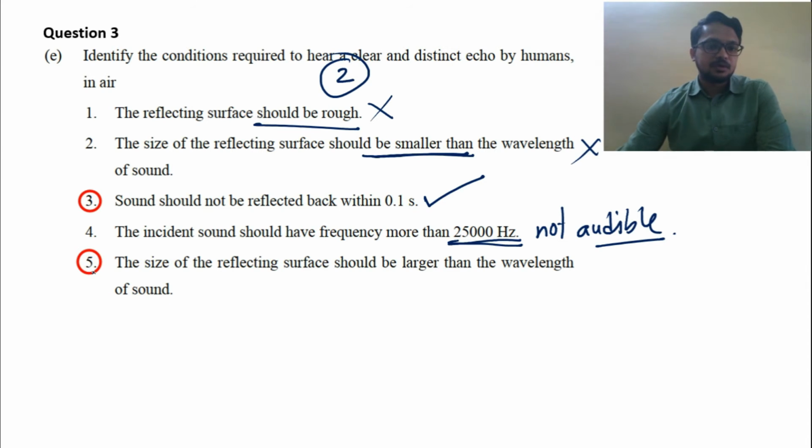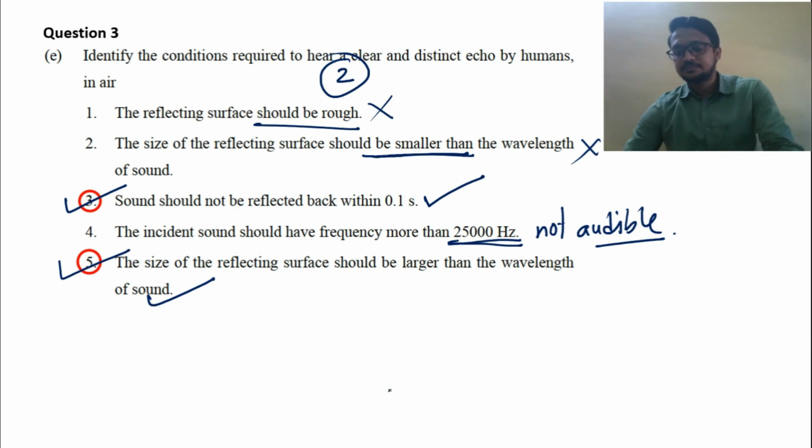And fifth option, the size of the reflecting surface should be larger than the wavelength of sound. Yes, this is also correct. Size of the reflecting surface should be larger than the wavelength of sound, otherwise reflection of sound will not occur. So for that reason option 3 and option 5 are the correct options in this case, and it is a 2-mark question. For that reason 2 options are correct.